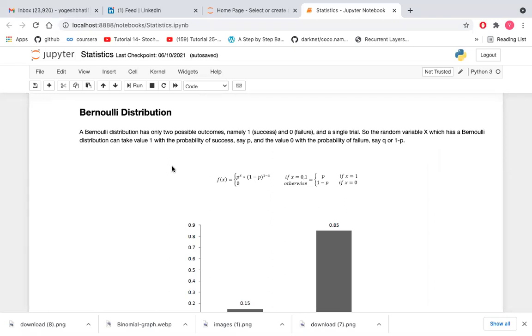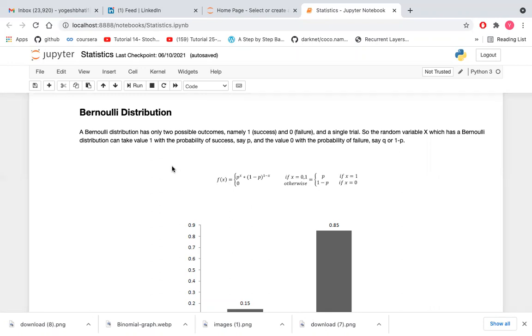Today I'm going to discuss Bernoulli distribution. So what is Bernoulli distribution? I already discussed the probability density function and probability mass function. Bernoulli distribution comes under probability mass functions, like for discrete variables, because there are only two possible outcomes, namely one for success and zero for failure, in a single trial.